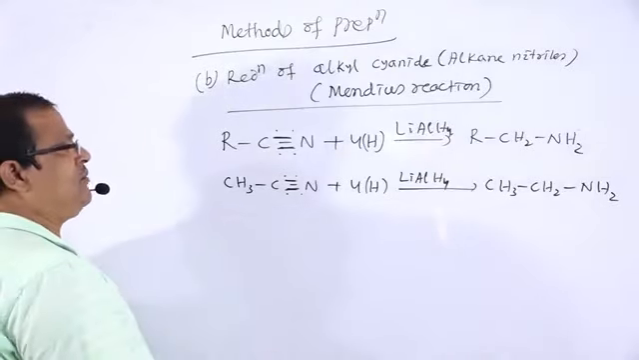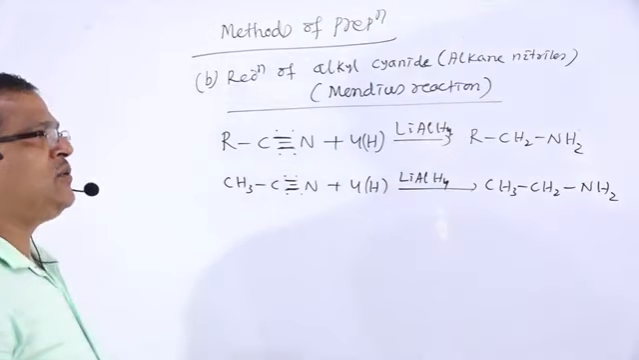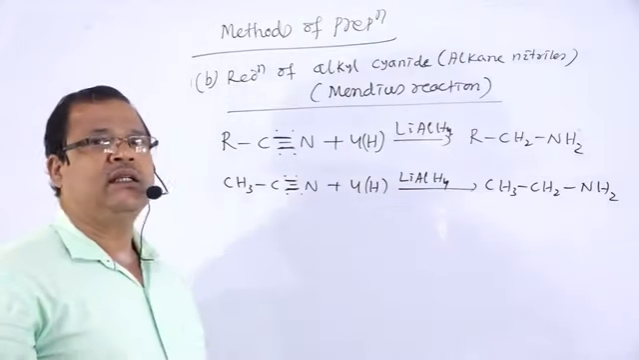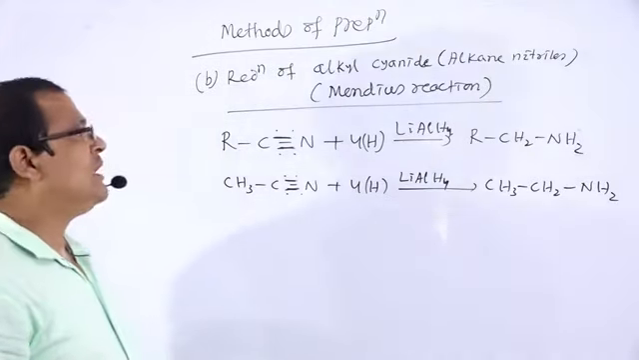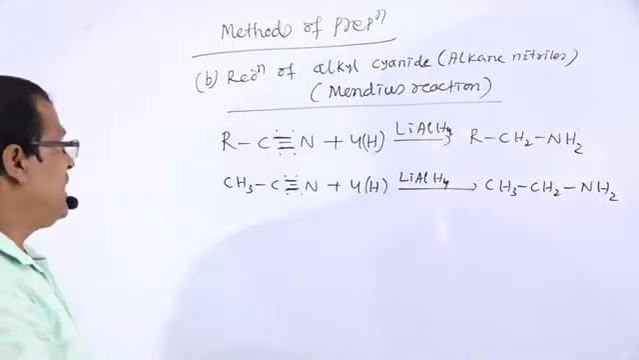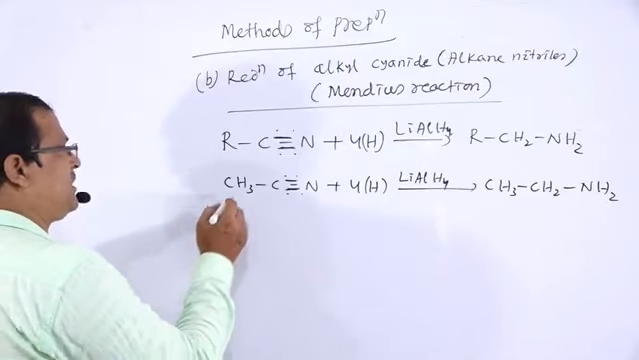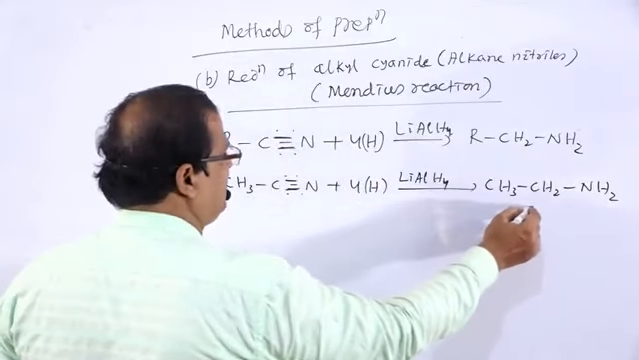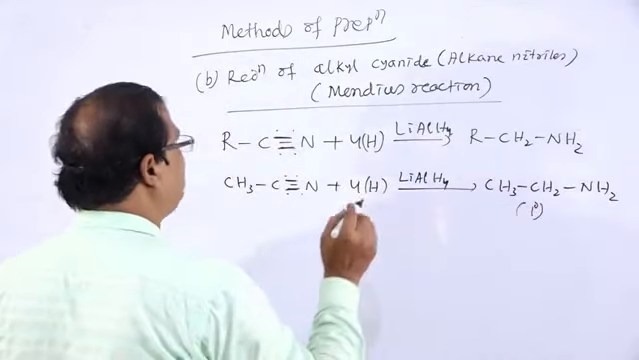So reduction of alkyl cyanides, or alkane nitriles, gives rise to primary amine. These are the primary amines. That is the primary amine that will be found.